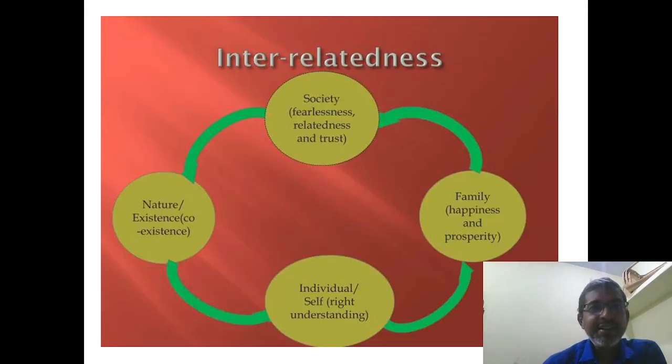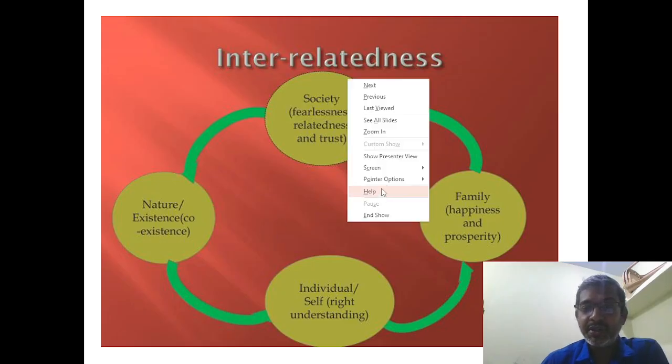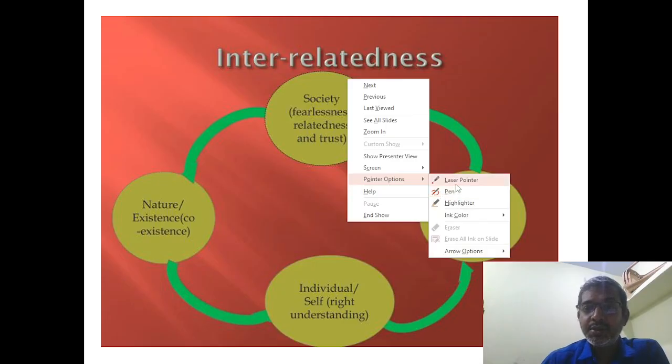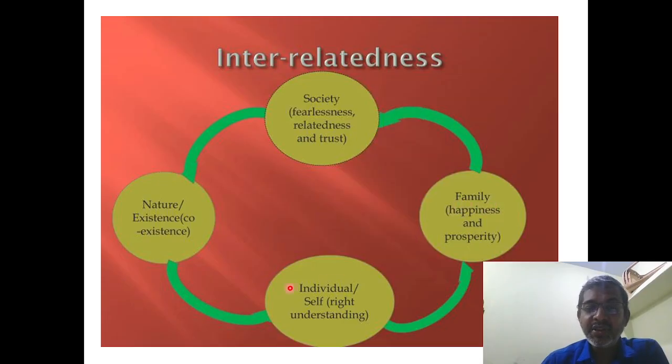So next slide is interrelatedness. Already we've seen the four levels: individual, family, society, and nature. Here I will bring down point two. Here we start with the individual. The individual, or self, will have the right understanding, the right people.